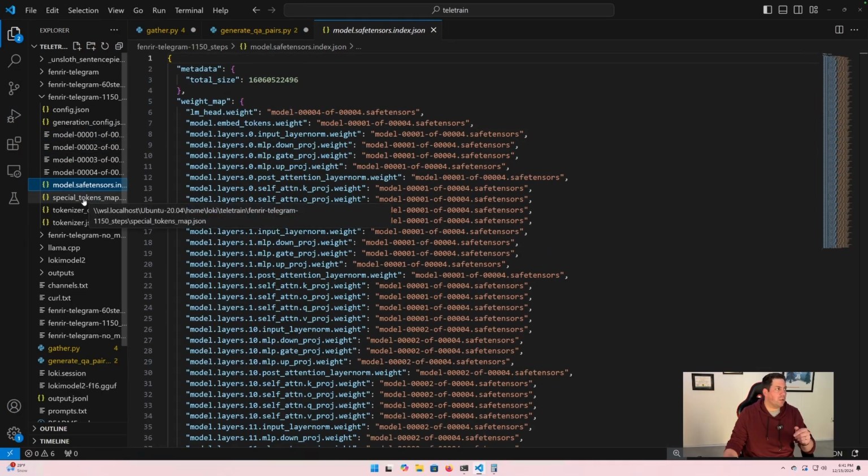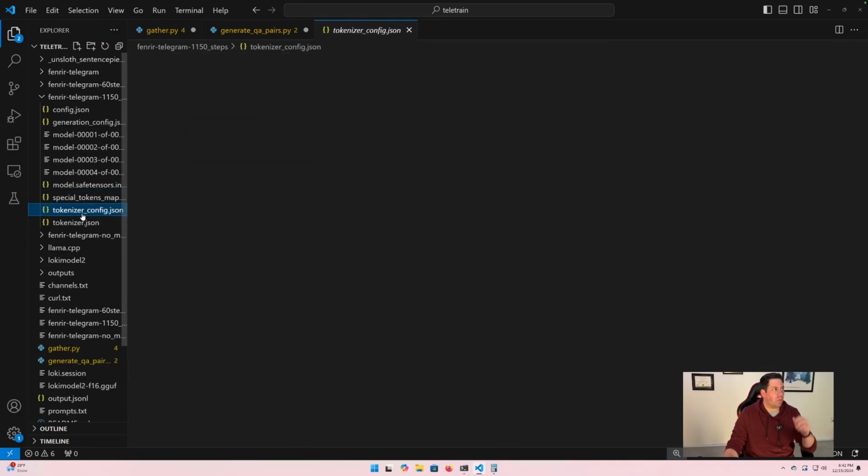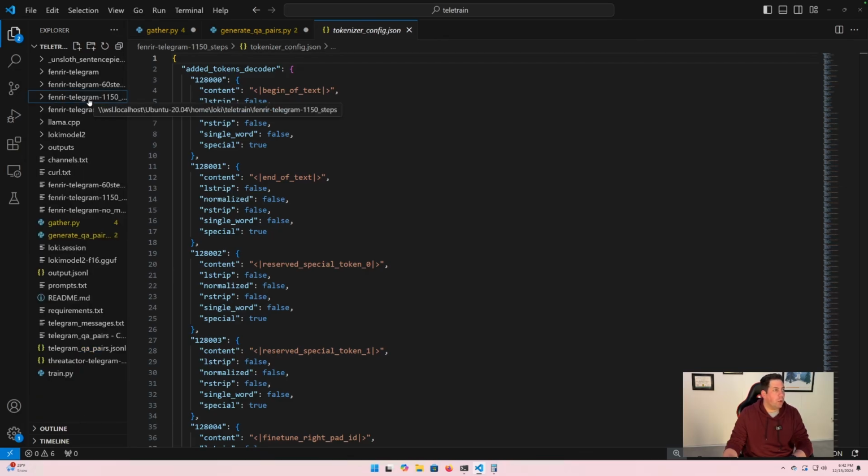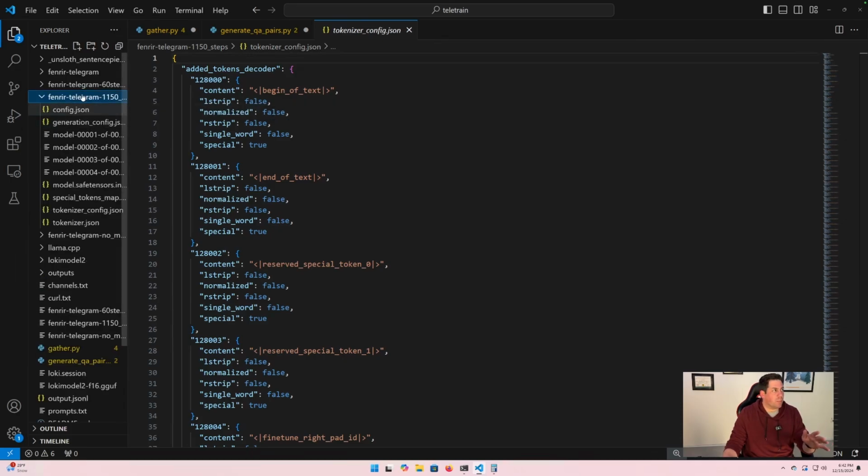And then there's just different config information related to the model itself. So this is what we ended up with. We ended up with these sets of files, which if we wanted to, and we had an application that supports it, or if we built a Python script ourselves, we could perform inference on this. This model is good to go.